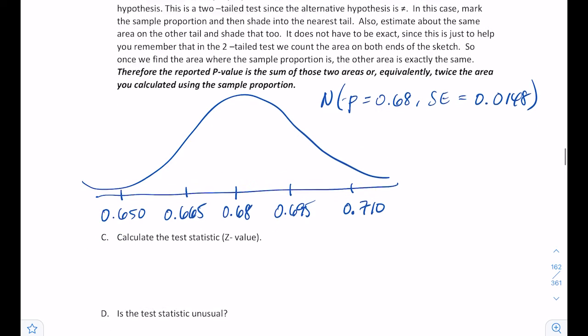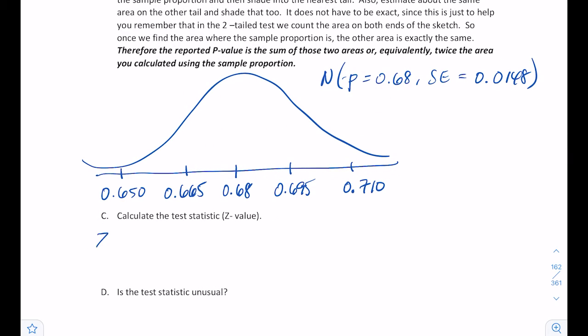Before I put my flags, let's find the z-score. To calculate z, I need my value, which in this case was my p hat. So that was 0.75 minus my mean, which is 0.68. And then I'm going to divide that by my standard error, which in this case was 0.0148.